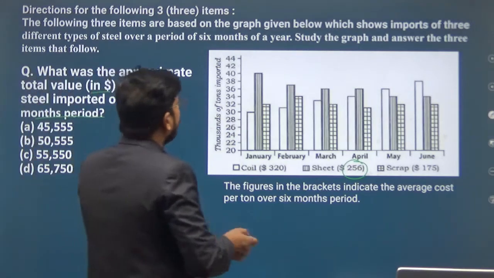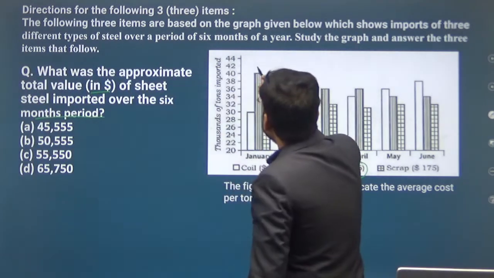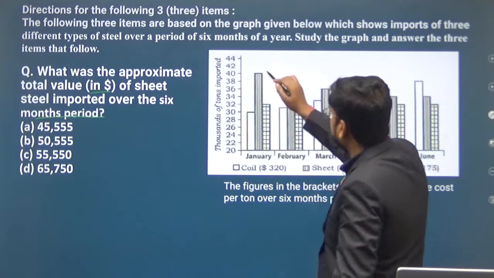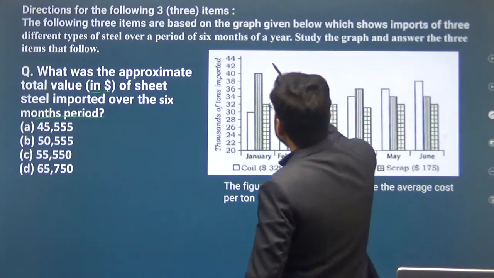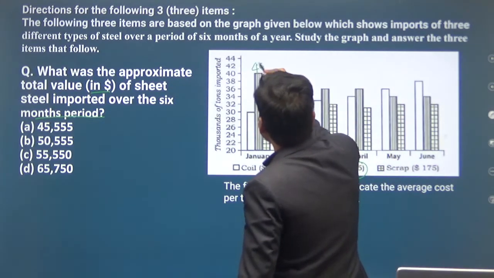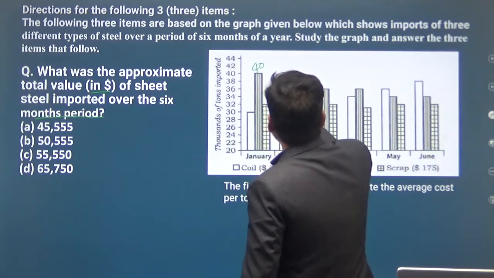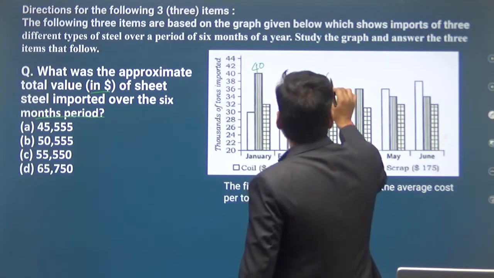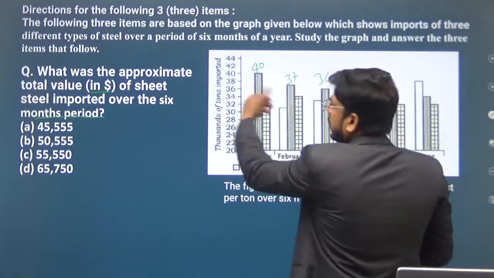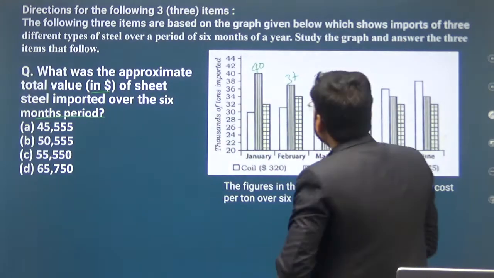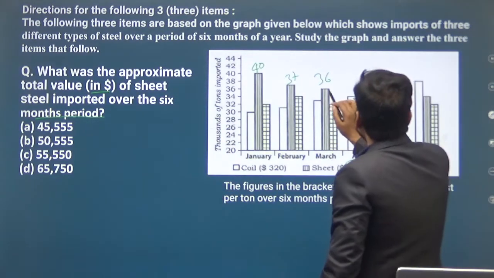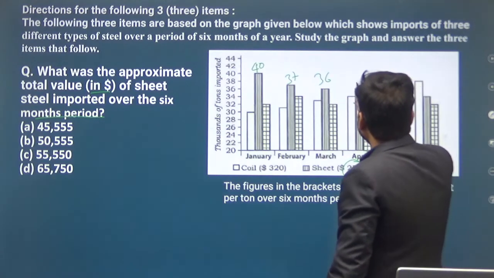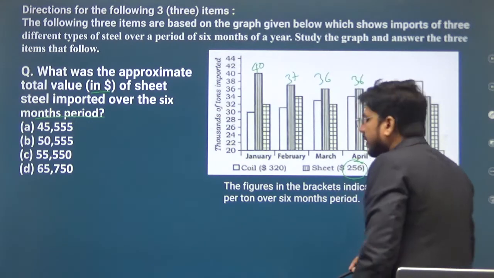This graph represents the sheet steel. So this is 40 and this is 37 and this is 36. We have done it in the last question. This graph is parallel to this one, so it will also be 36.